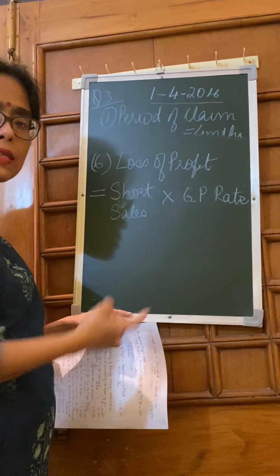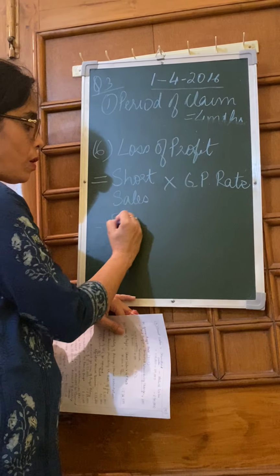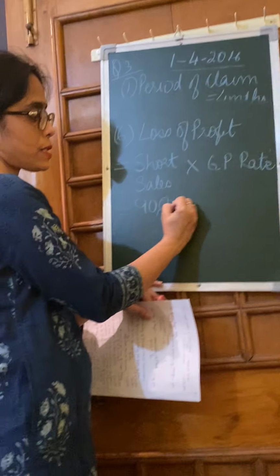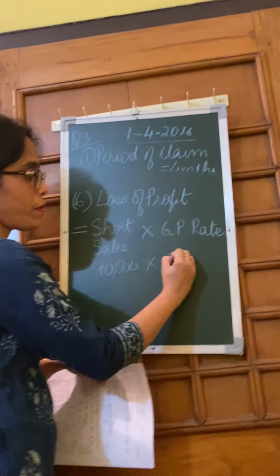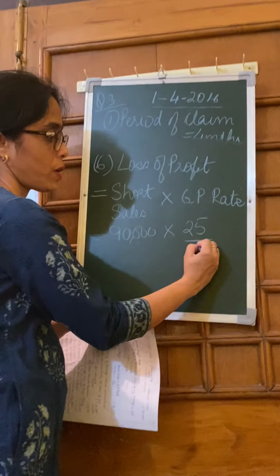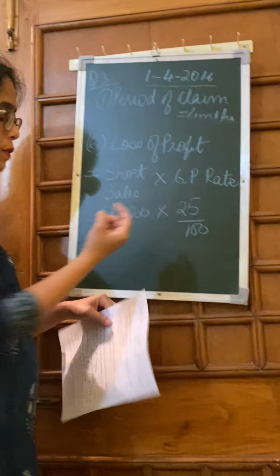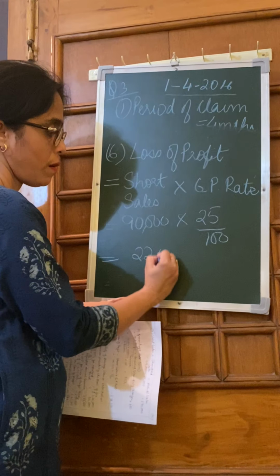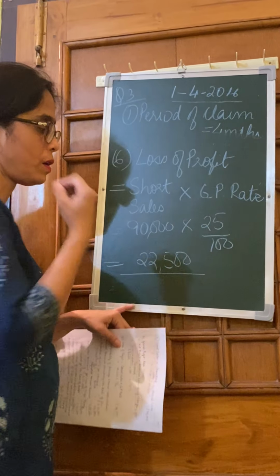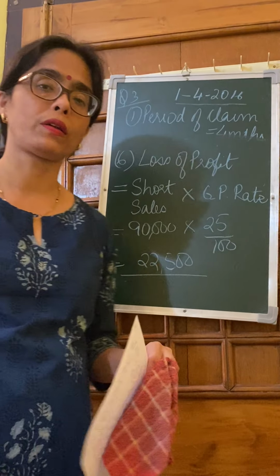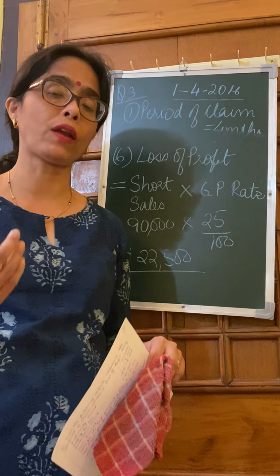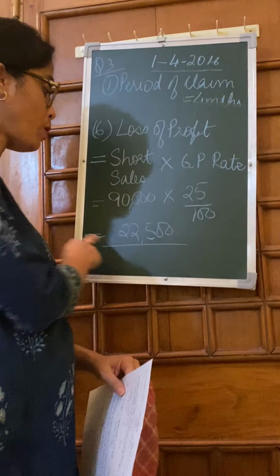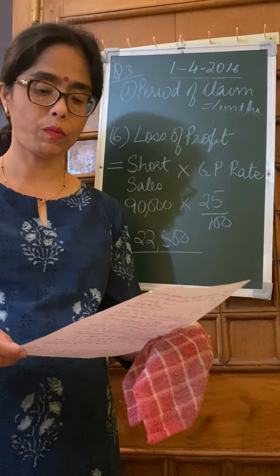Here GP indicates the gross profit rate. What have we found out? We found that our short sales is 90,000. Our gross profit rate is 25%, 25 of 100, that is 1/4 of this. So it comes to 22,500. Now again here, we cannot directly place the claim of 22,500,